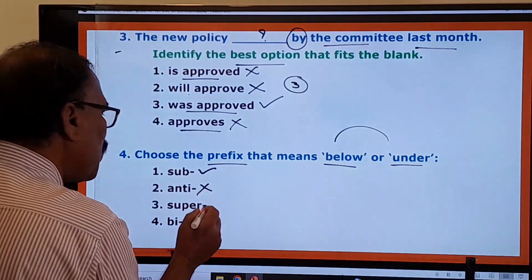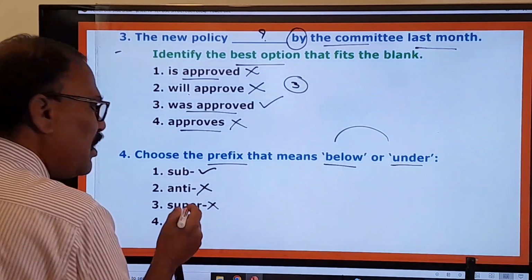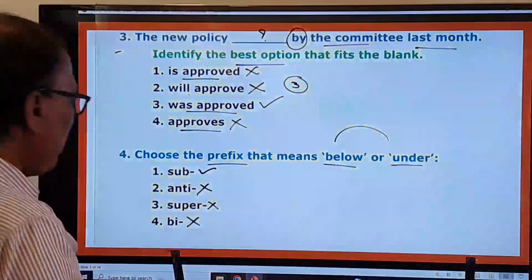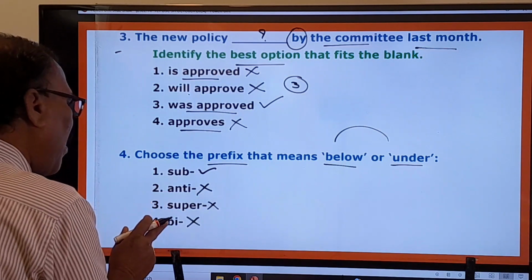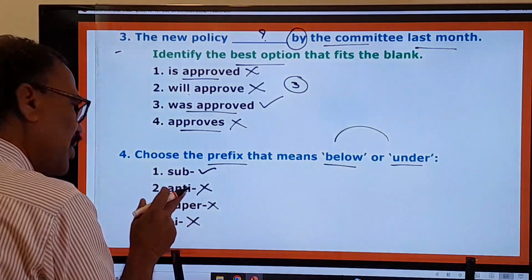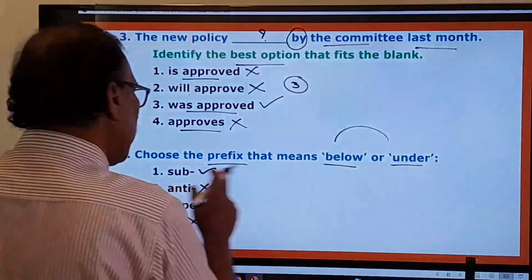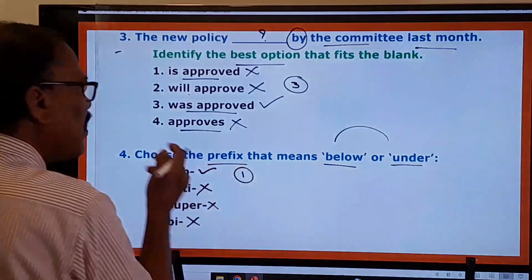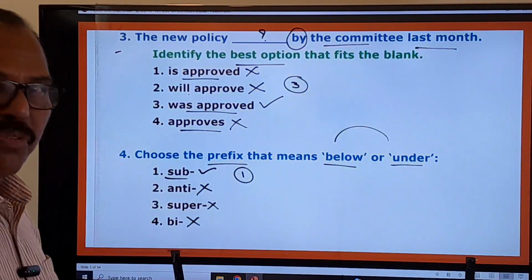Anti, opposite. Super, beyond. Bi means two. Bipedal, bicycle, bi means two. So these three prefixes are not the right ones, because they do not convey this meaning, but only the first one conveys this meaning, and therefore the first one is your answer. Okay, now let's move on to the fifth one.